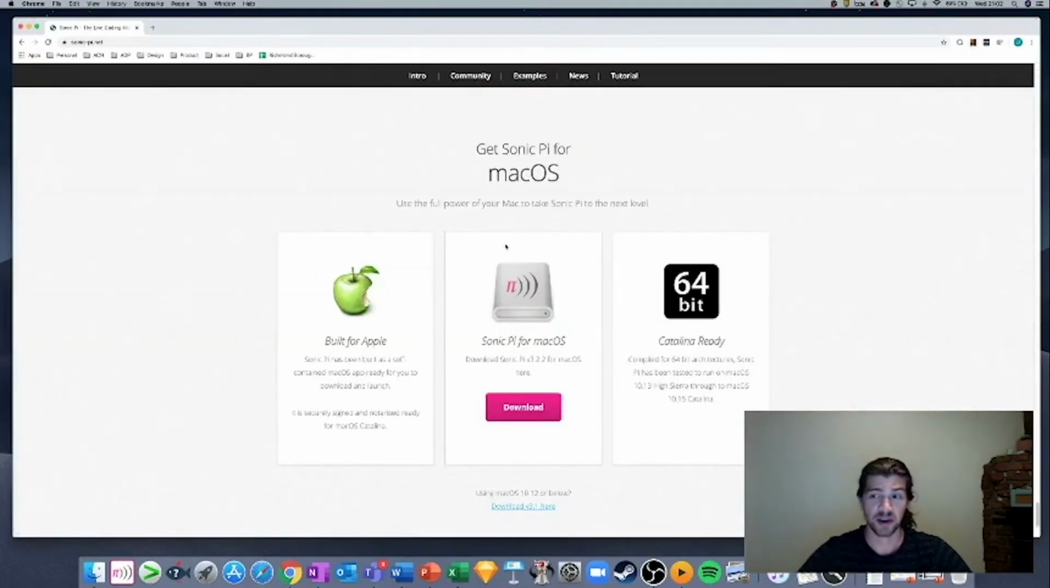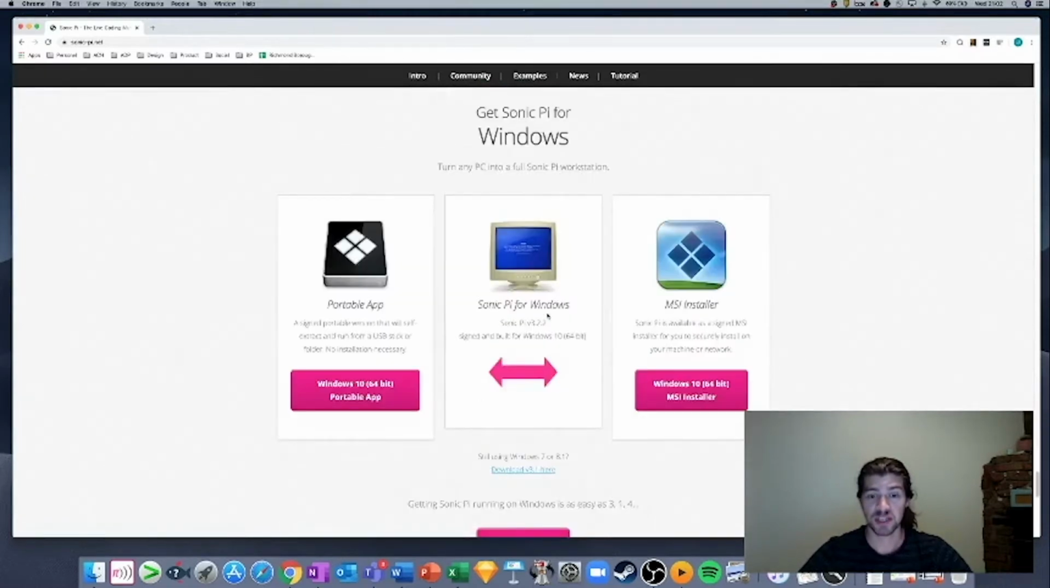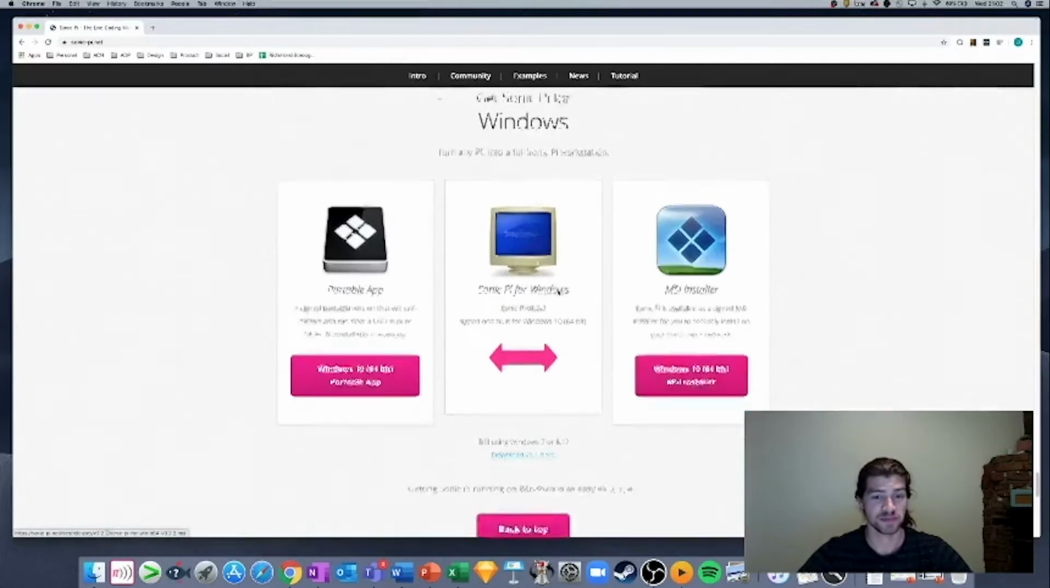This will take you to the part of the page that's relevant for your machine. So for me, it's a Mac, and you see this big download button here that I need to press. If you're on a Windows machine, then it'll take you to one that looks a bit more like this. And what you'll probably need to press is this MSI installer button.